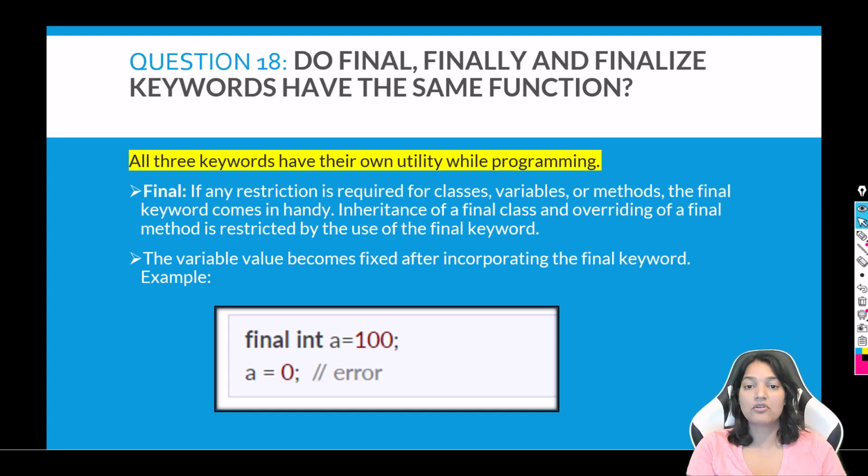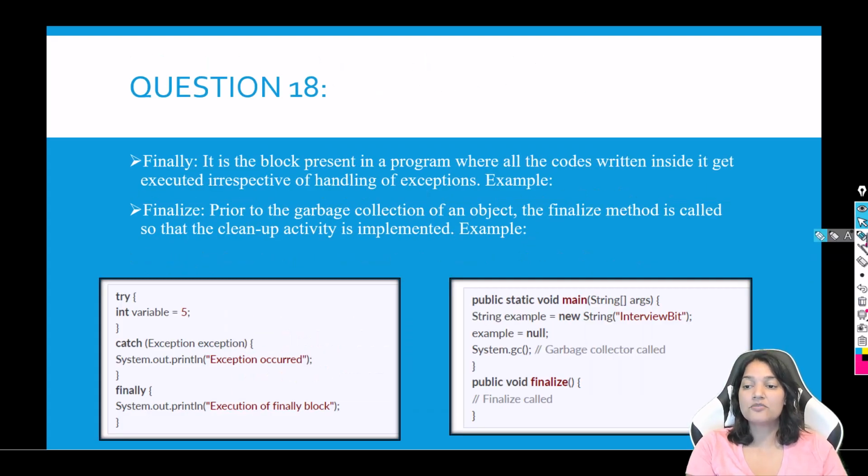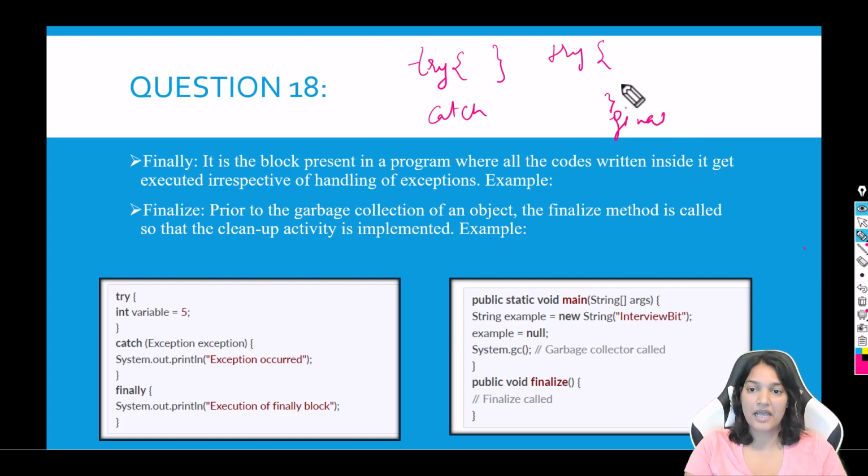Now let's talk about the finally. Finally is basically used during those try catches. Okay, so you can have a try block with a catch block, or you can also have a try block with just a finally block, or you can have a try with multiple catch blocks. We have seen that in the previous tutorials.